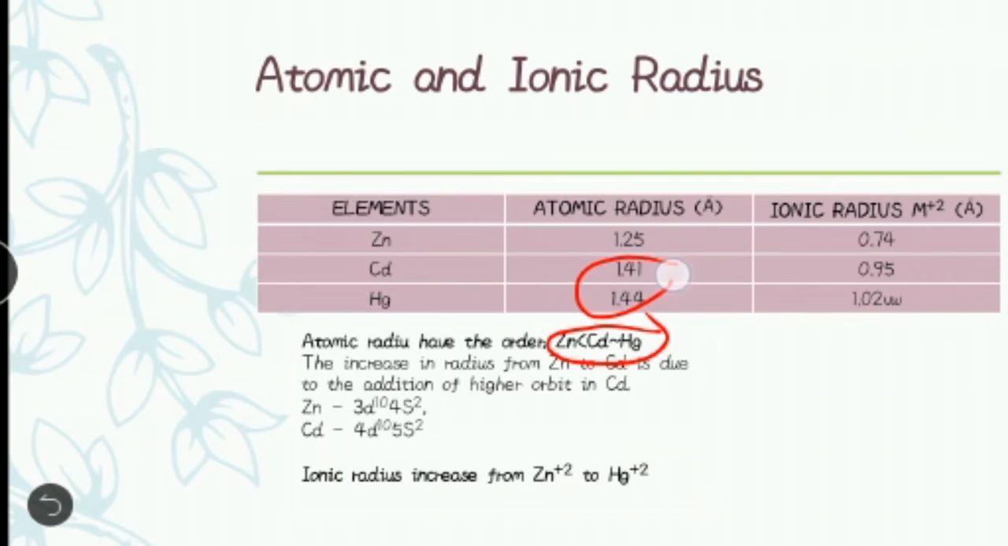We can see that from this table. From the ionic radius, zinc is 0.74, the ionic radius of cadmium is 0.95, and the ionic radius of mercury is 1.02. From this table of ionic radii, we can see that the ionic radius increases from Zn2+ to Hg2+.